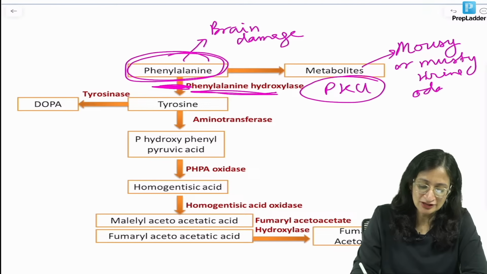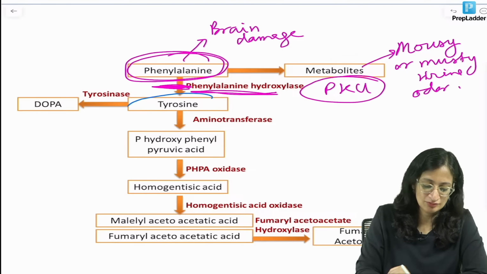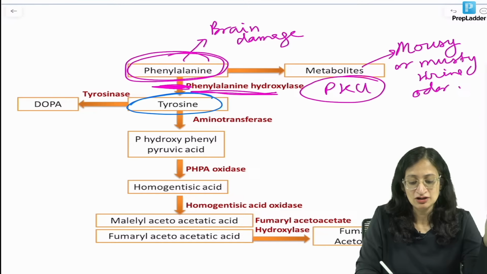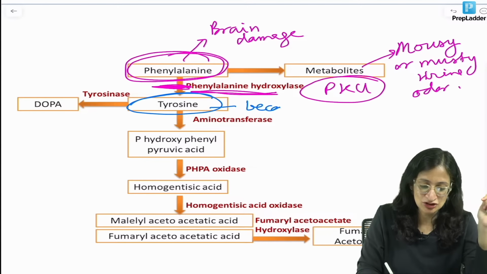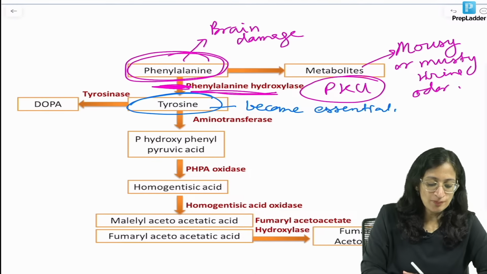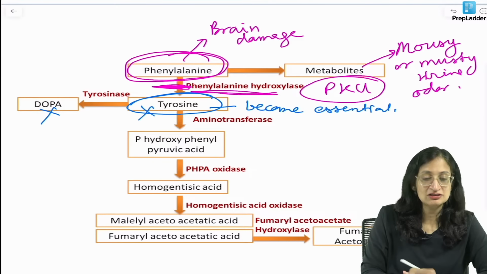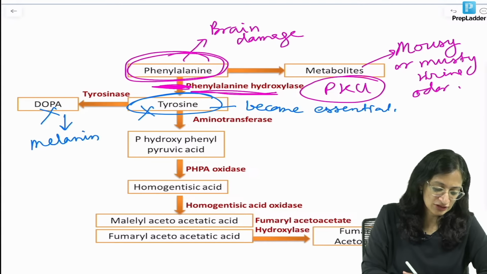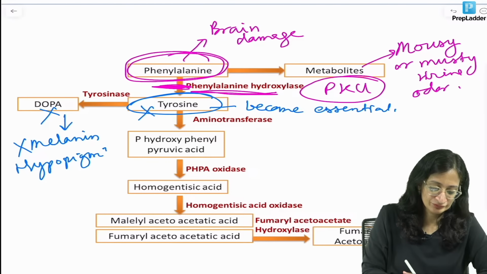Normally, tyrosine gets synthesized in our body. But here what will happen? Tyrosine will not get synthesized. So, tyrosine will become an essential amino acid. Become essential. And what else? Dopa is not getting synthesized. So, tyrosine not getting synthesized, dopa is not getting synthesized. From dopa, melanin is formed. Melanin is also not getting synthesized. So, there is hypopigmentation.